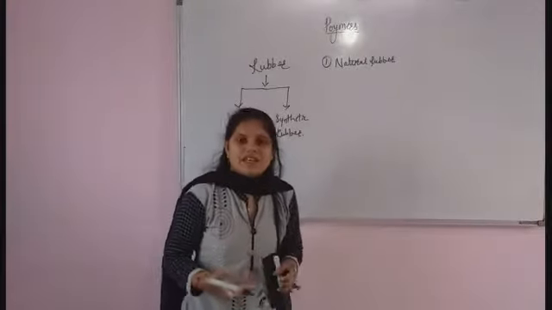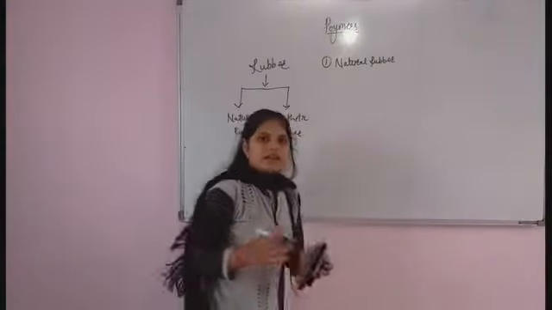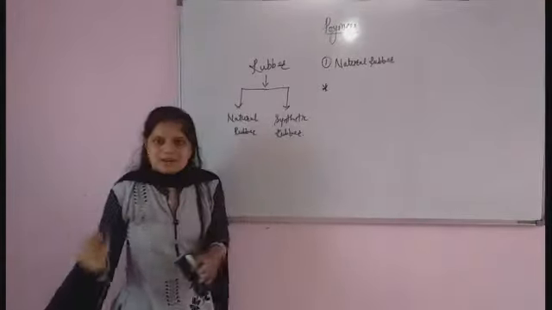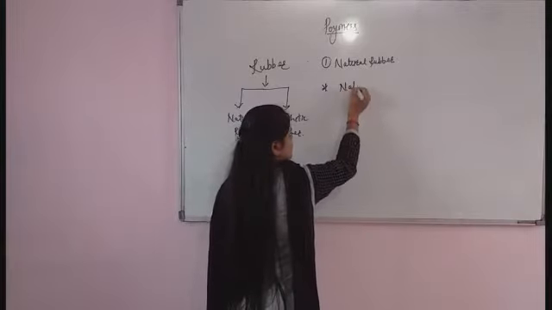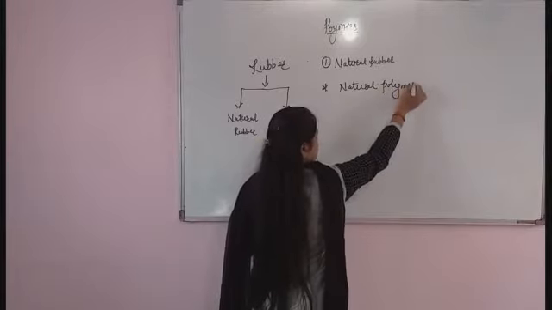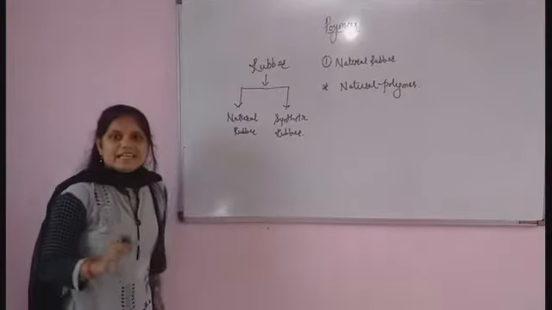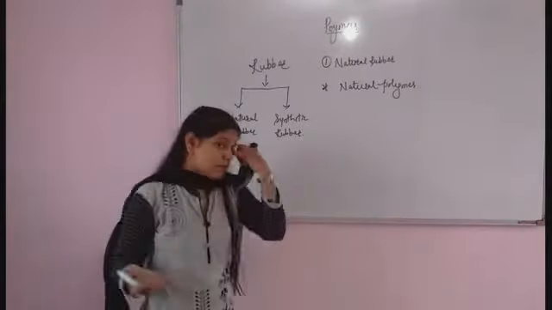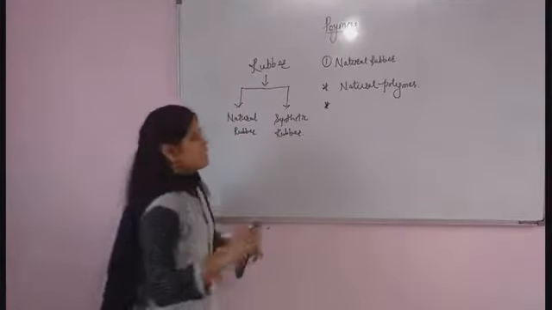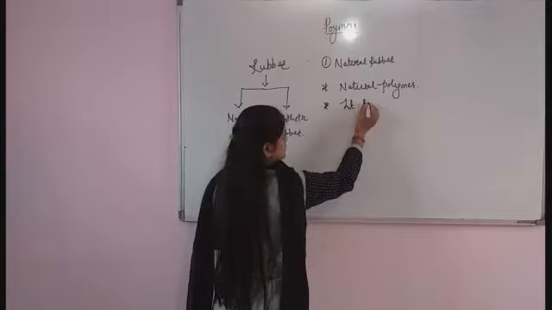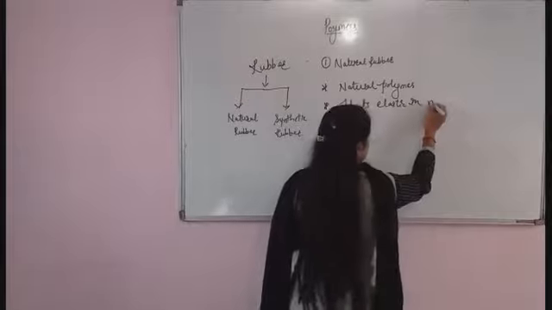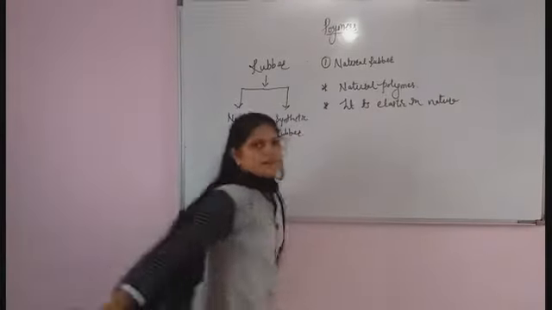What are the properties of natural rubber? The natural rubber is a natural polymer. So the first property is that rubber is a natural polymer. Remember, rubber is a natural polymer. The second property is that it is elastic in nature.